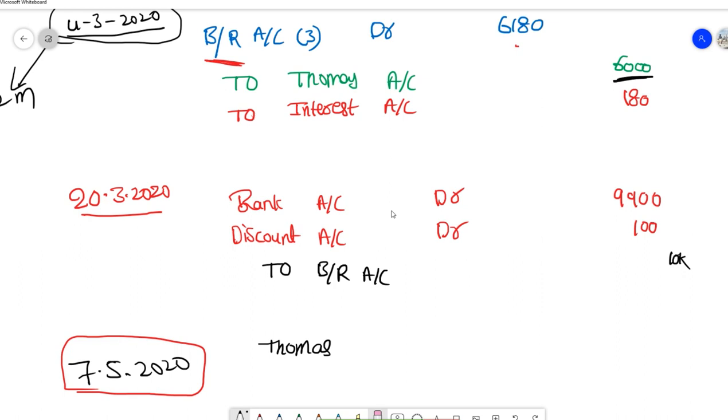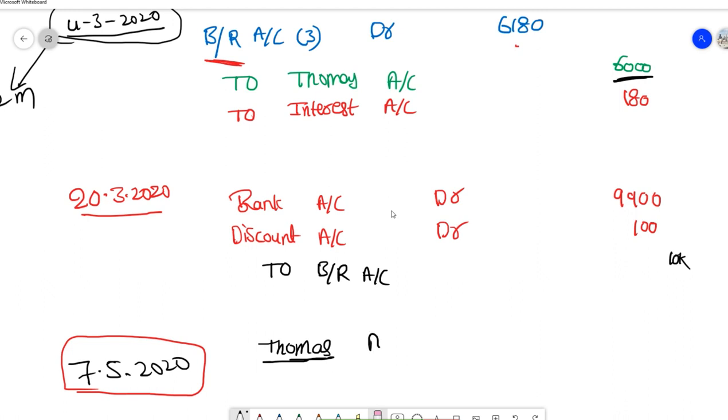That means you have cancelled him as your debtor when you drew a fresh bill. Now you need to do the opposite. You need to write a dishonor journal entry, because he will become our debtor again. Only then can I make him a bad debtor. If he is not a debtor, how can I make him a bad debtor, right?